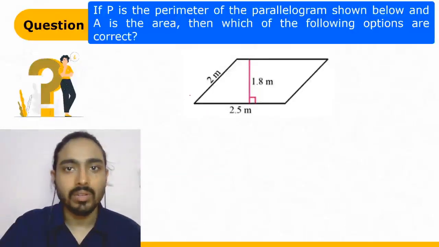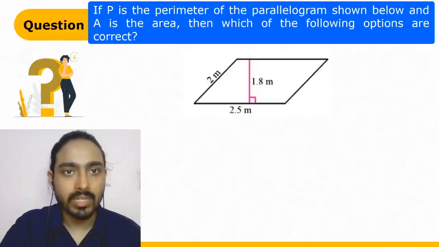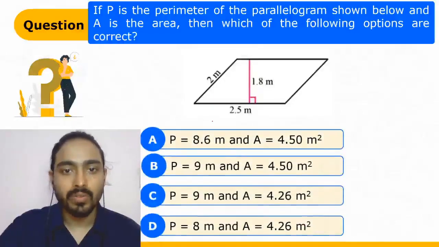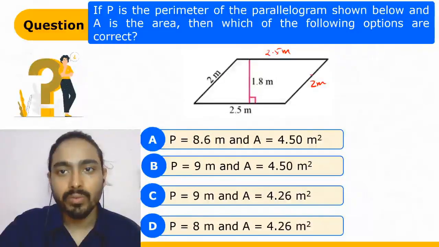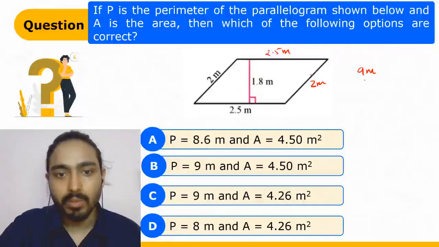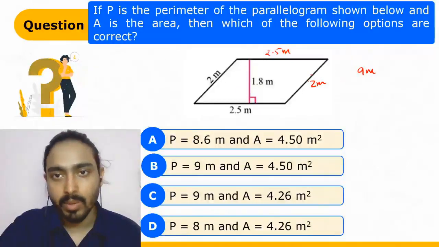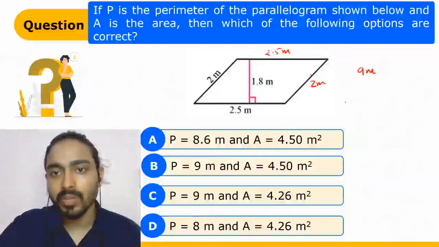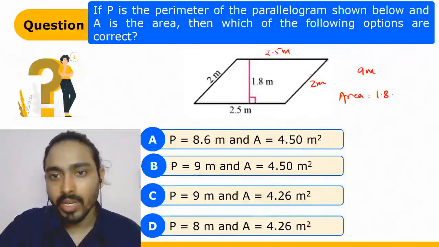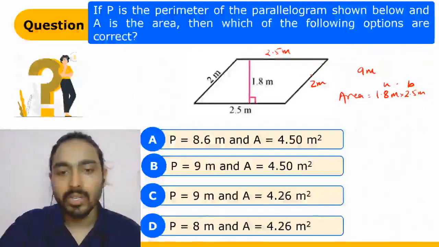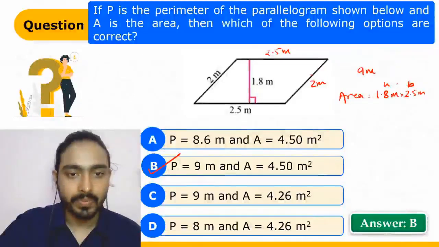In this question, you have to find out the area as well as the perimeter of the parallelogram. To find the perimeter is very easy. This would be 2.5, this would be 2. On adding all of this, we'll get 9 meters as the perimeter, right? B and C are the probable options. And the area must be equal to 1.8 meters into 2.5 meters, that is base into height. When we solve this, we'll get B as the right answer.